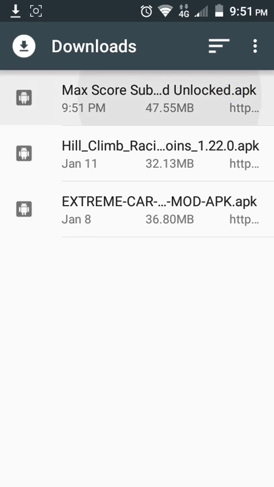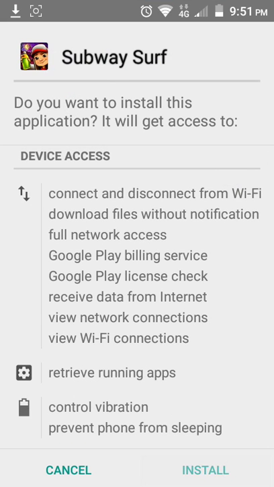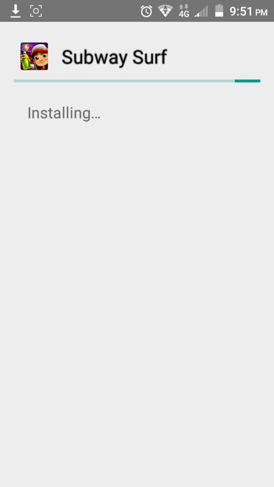Alright, now it's done, so you're just going to want to press on it. Instead of saying Subway Surfers, it says Subway Surf. I don't know why, but it just does. Probably because it's a mod APK. Now, if you wanted to, you could download the new version of it, but after you go into it, it says that there's a new mod available. But for the sake of time, I'm just not going to do it. Just wait for that to install.